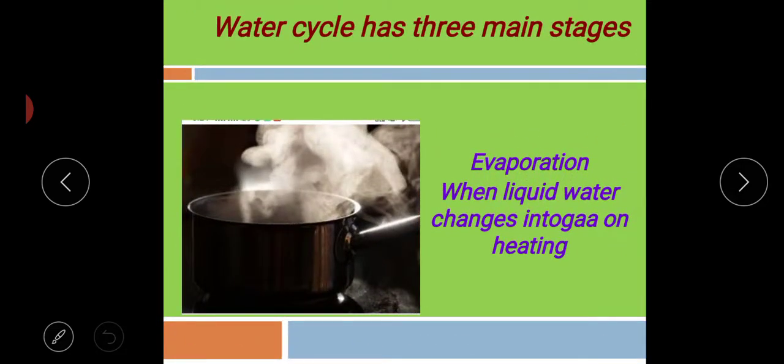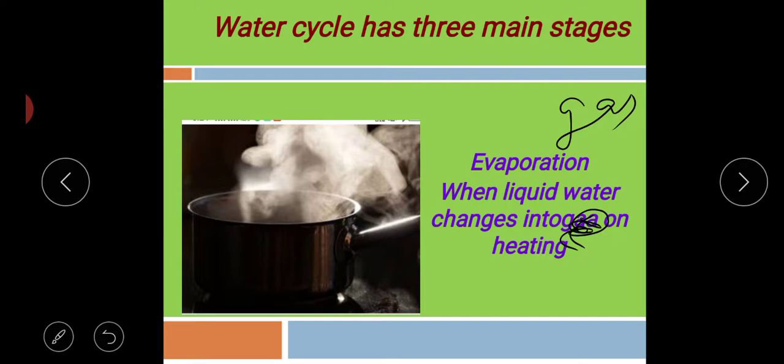The water cycle has three main stages. We have seen the diagram. We have seen the forms of water also. Now this water cycle has three main stages. First is evaporation. What is the meaning of evaporation? When liquid water changes into gas on heating. It is written wrongly here, it is gas, changes into gas on heating.